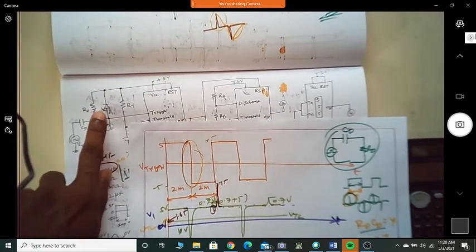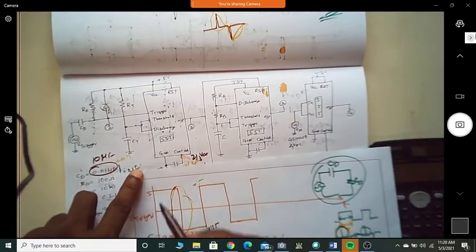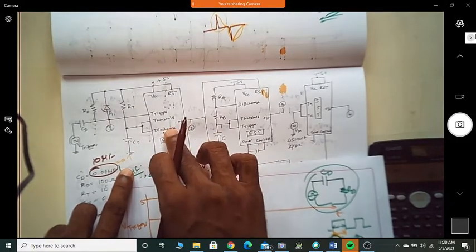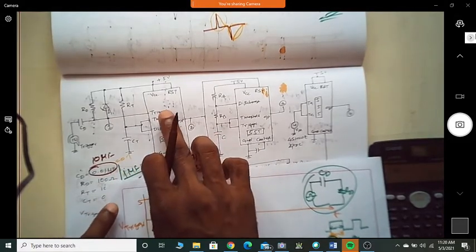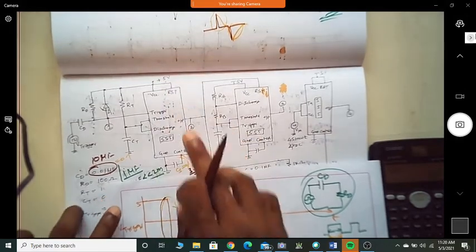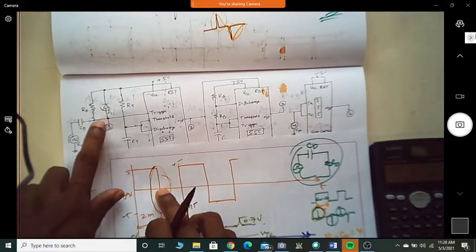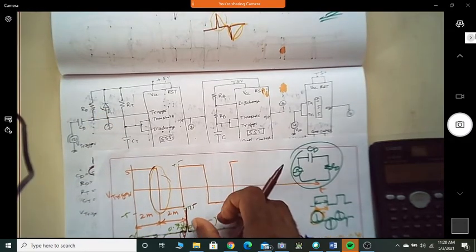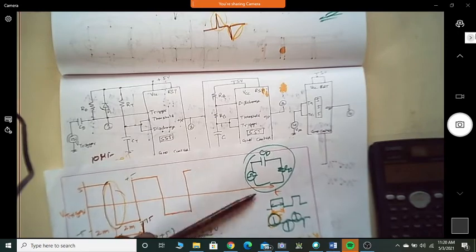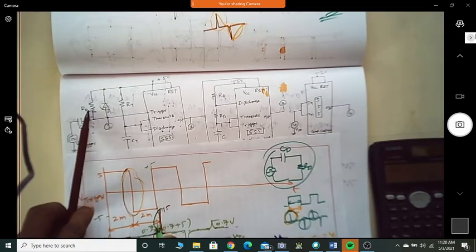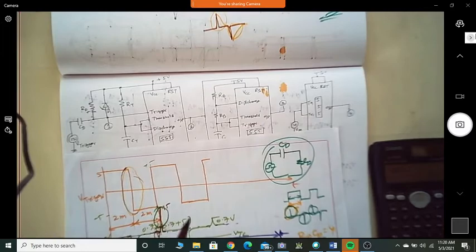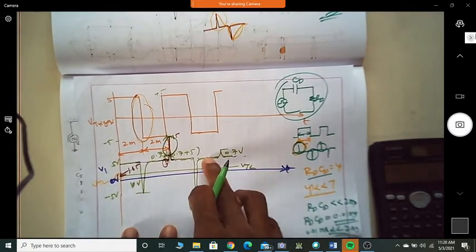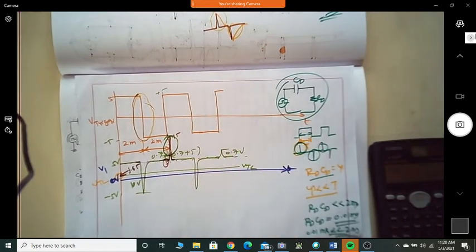If I apply a voltage which is having a spike of 15 volt, for this circuit which is supplied with 5 volt, it may get damaged. So in order to ensure that the trigger signal never goes above VCC, we are going to clamp the trigger signal by another 0.7 volts. Correct? We are restricting the amplitude of this spike from VCC by hardly 0.7 volts. Okay, that type of trigger signal we are going to keep on getting for every falling and rising edge.